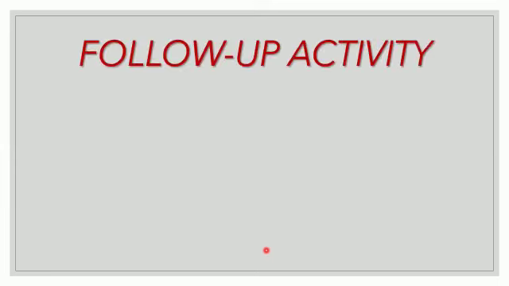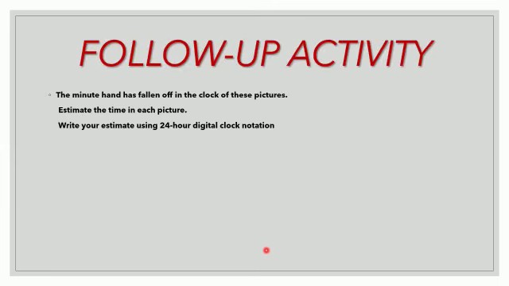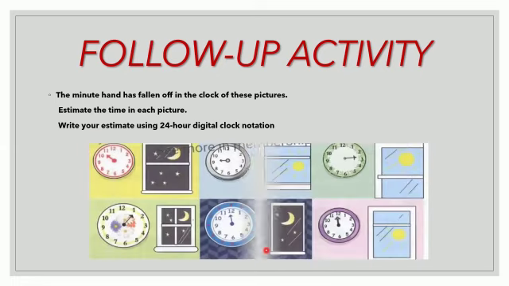Now it's time for a follow-up activity for you. The minute hand has fallen off in the clock in these pictures. Estimate the time in each picture. Write your estimate using 24-hour digital clock notation. So this is a pictorial representation where the minute hand has fallen off. So you just estimate the time in each picture and write your estimate using 24-hour digital clock notation. Do this in your math note. Share via Classdojo.